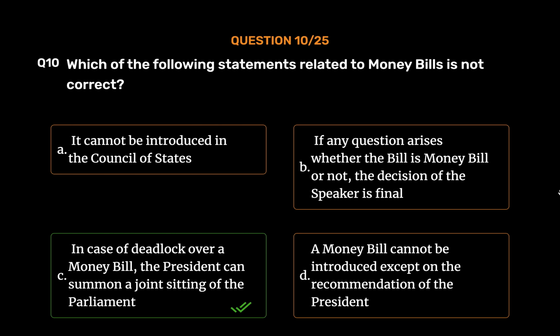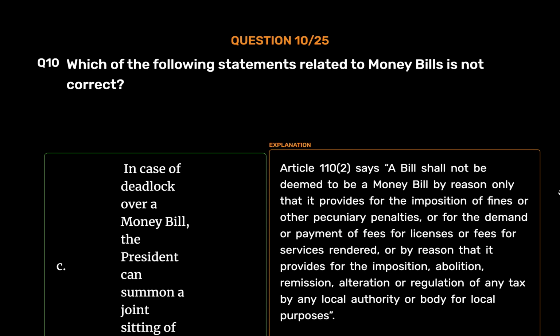In case of deadlock over a money bill, the President can summon a joint sitting of the Parliament. Article 110(2) says a bill shall not be deemed to be a money bill by reason only that it provides for the imposition of fines or other pecuniary penalties, or for the demand or payment of fees for licenses or fees for services rendered, or by reason that it provides for the imposition, abolition, remission, alteration or regulation of any tax by any local authority or body for local purposes.